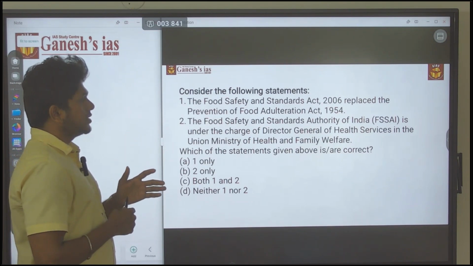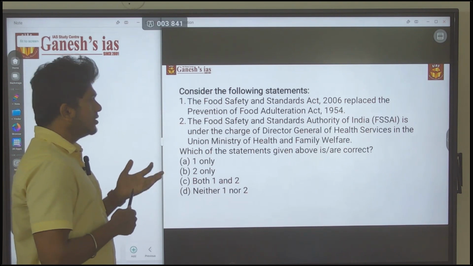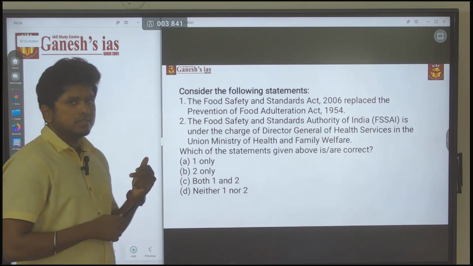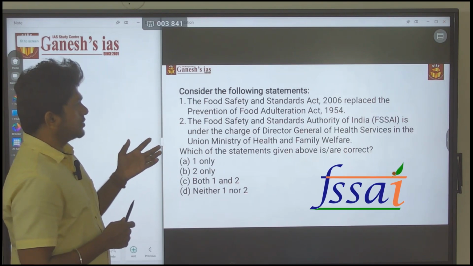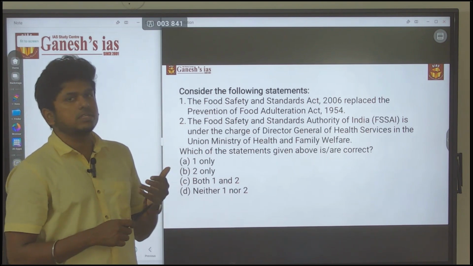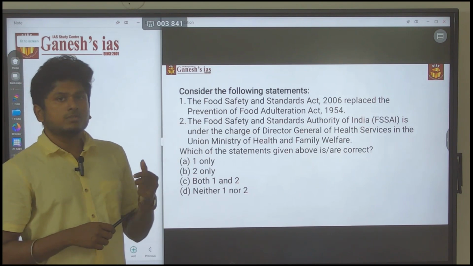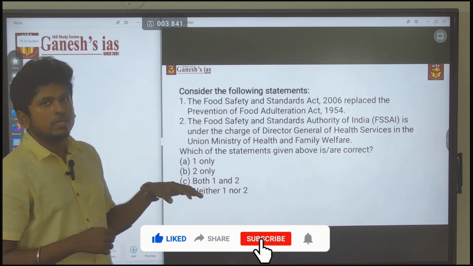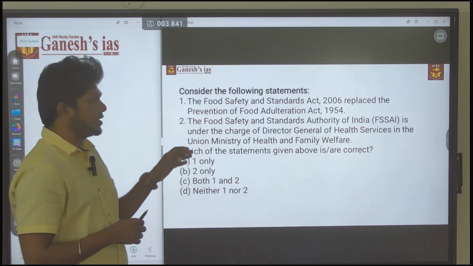The second statement says the Food Safety and Standards Authority of India (FSSAI) is under the charge of the Director General of Health Services in the Union Ministry of Health and Family Welfare. See, the statement is actually wrong. The FSSAI is not under the Director General of Health Services. It is under the chairmanship of the Food Safety and Standards Authority. There is a board, and within that board there is a chairman who manages all the things. FSSAI is an independent body, so the second statement is wrong.